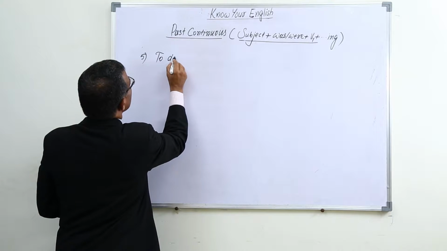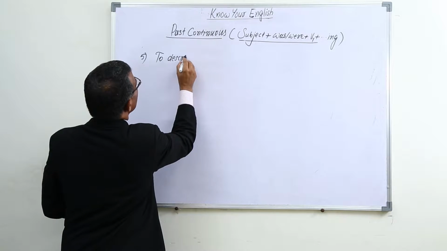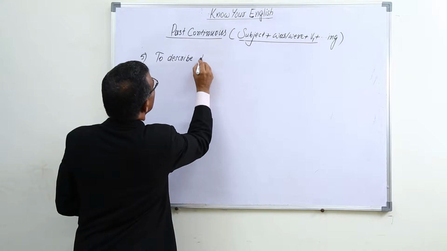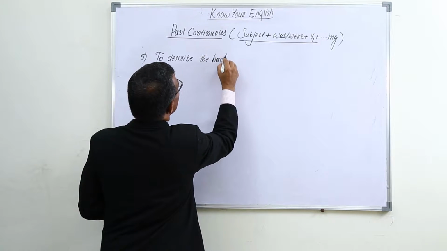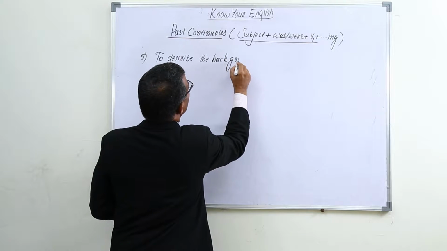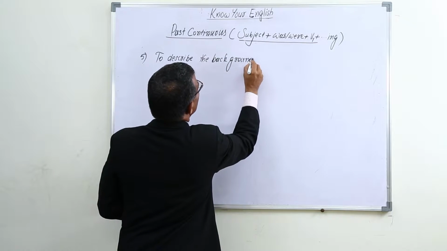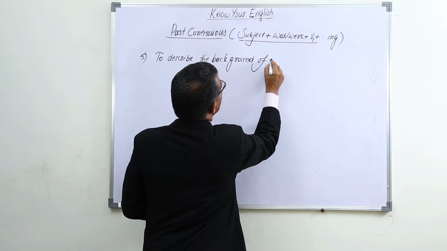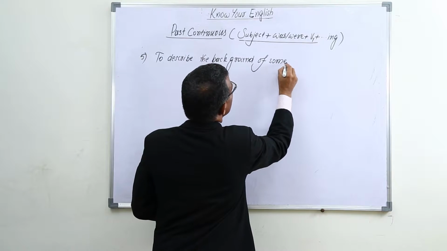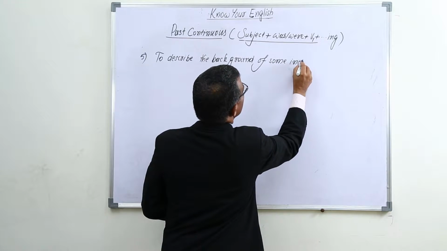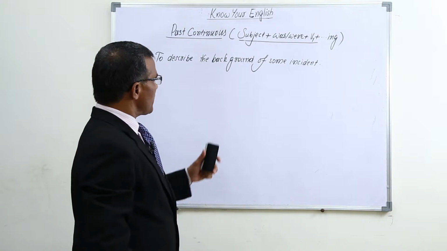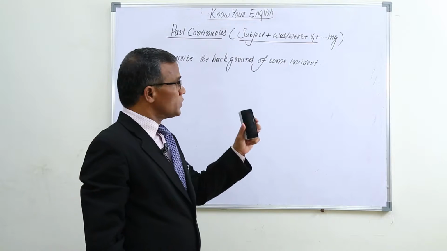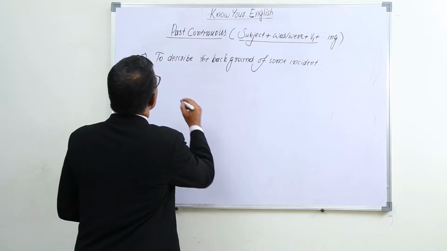To describe the background of some incident also we use past continuous. For example,